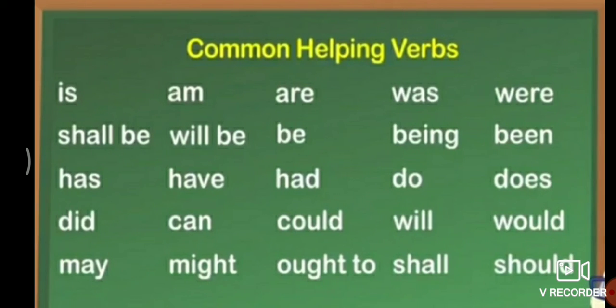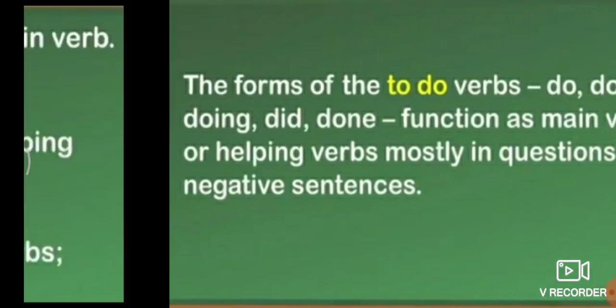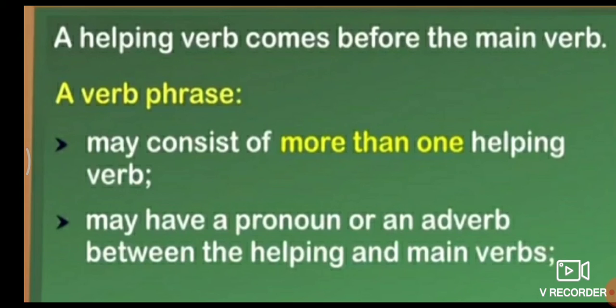So you can take a screenshot of these common helping verbs, which will help you. In the form of to do verb, under do all will be do, does, doing, did, done, which function as the main verb. Helping verbs are mostly used in questions and negative sentences. A helping verb comes before the main verb.